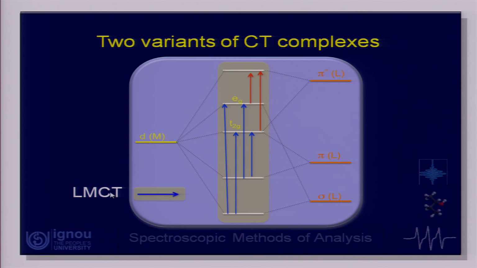Other possibilities, as shown in red over here, are transitions from here to here. If we look at the metal and the ligand orbitals, these two are primarily that of the metal, and this one has more component of the ligand. So, if I have a transition from here to here, or from here to here, this will be primarily charge transfer from the metal to the ligand. So, this is called MLCT, metal to ligand charge transfer.